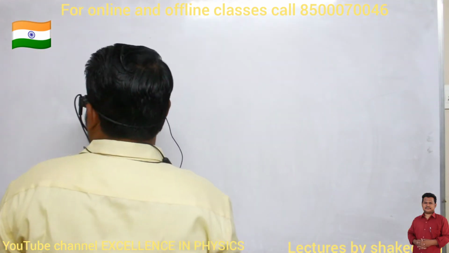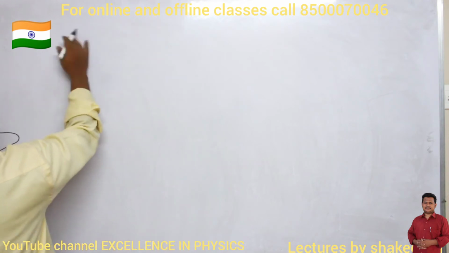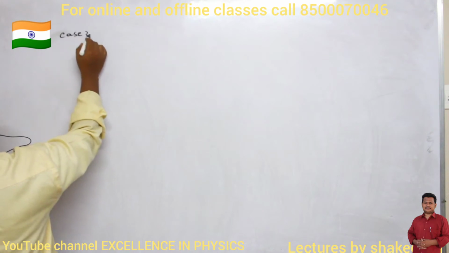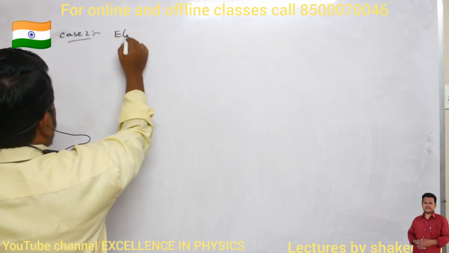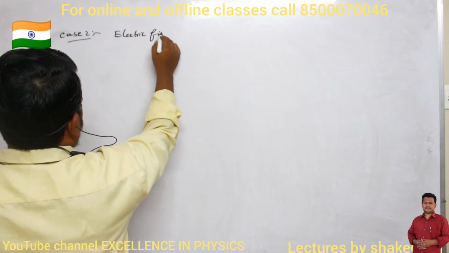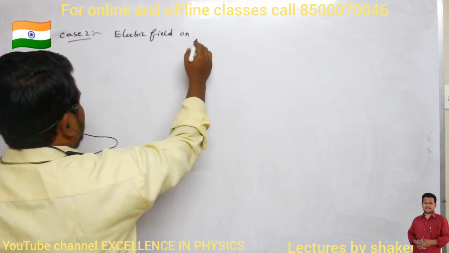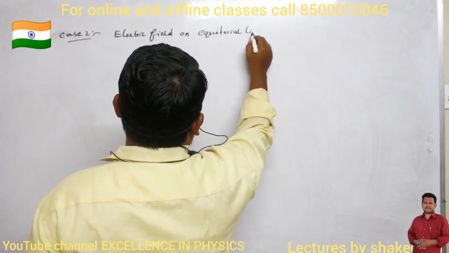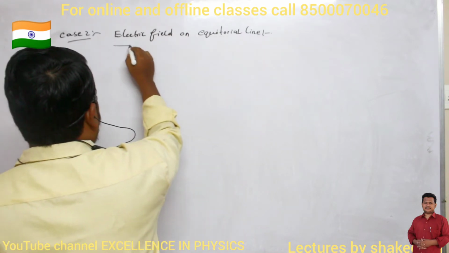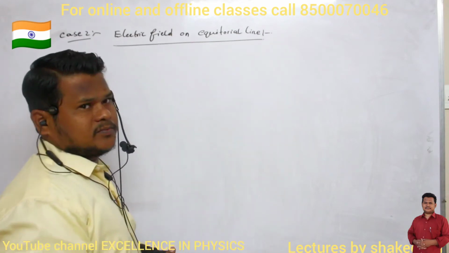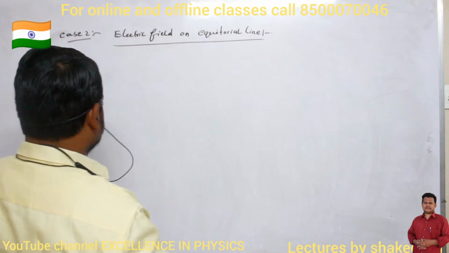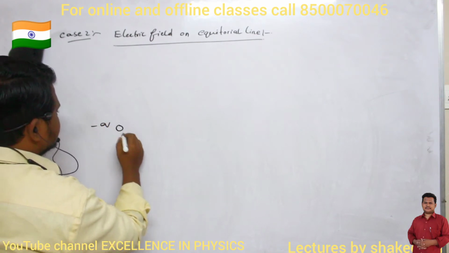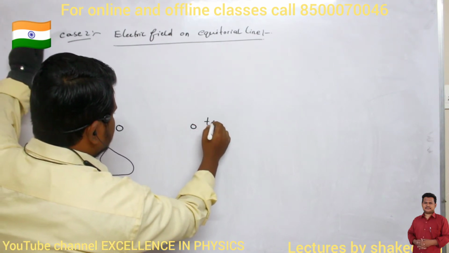Okay? So the next point is what? Next, case number 2: electric field on the equatorial line of a dipole. Clear? So what is meant by the equatorial line? Let us see. So this is a negative charge. This is a positive charge. Are you able to understand?